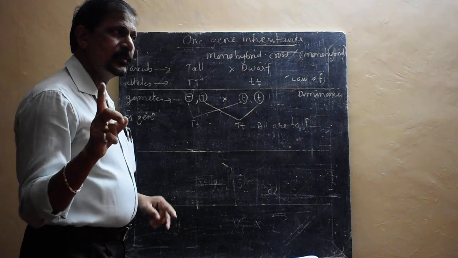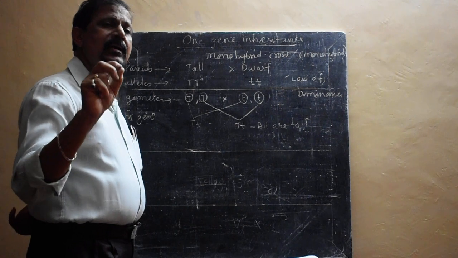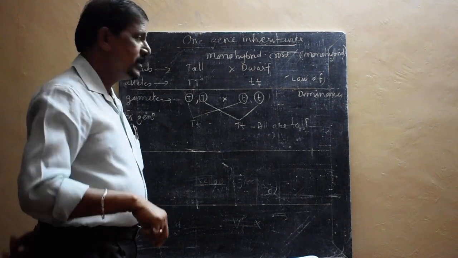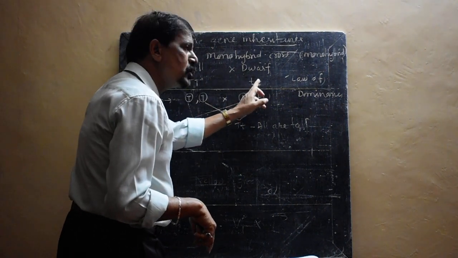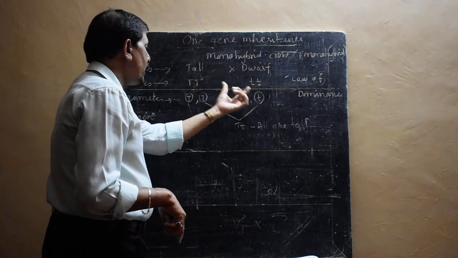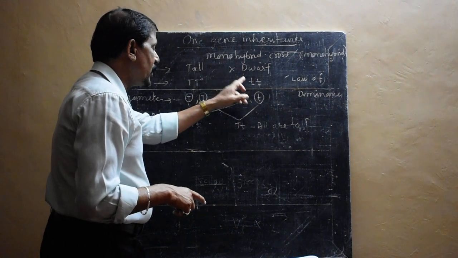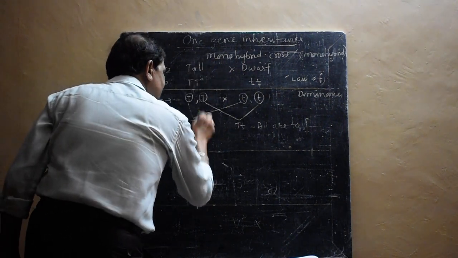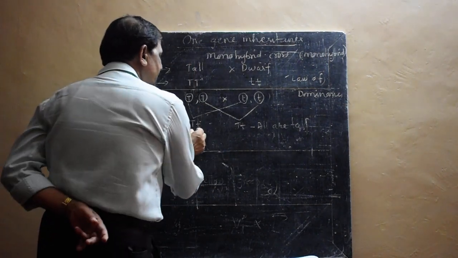So the law of dominance means that when two parents are crossed, only one character is expressed and the other is not. Capital T means tall, small t means dwarf, but when they were crossed, the dwarf character was not expressed, even though the dwarf gene is present. Here only one character is expressed.